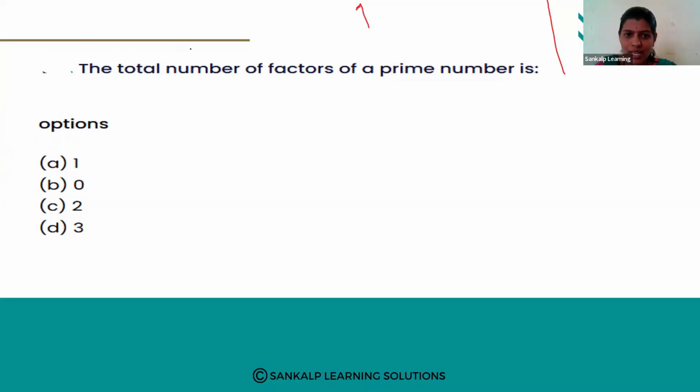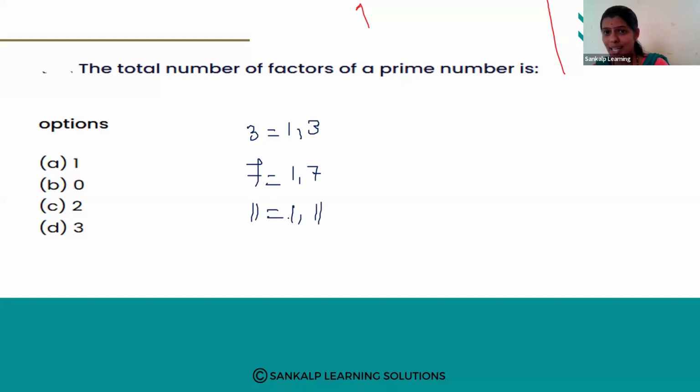See, for example, 3 is a prime number, right? So how many factors does it have? 3 has only 2 factors, that is 1 and 3. Like that, 7. 7 is 1 and 7. Like that, 11. 11 is 1 and 11. So how many factors does it have? It has only 2 factors, right? So option C is right. Remember, the total number of factors of a prime number is 2.